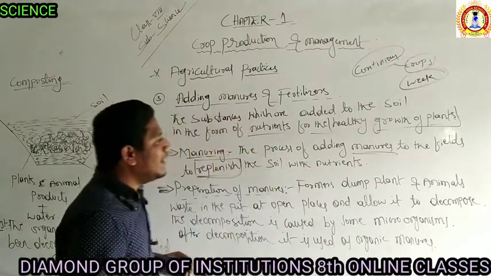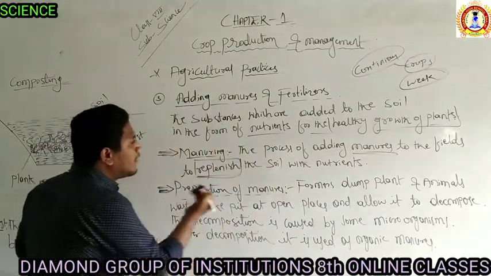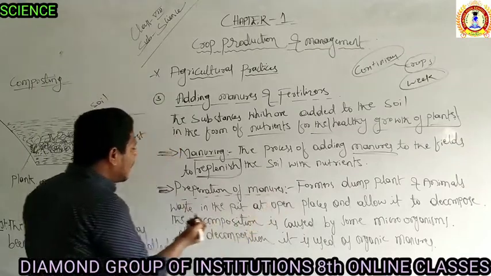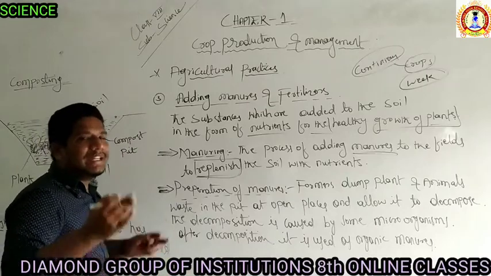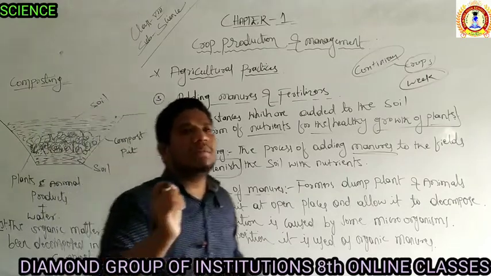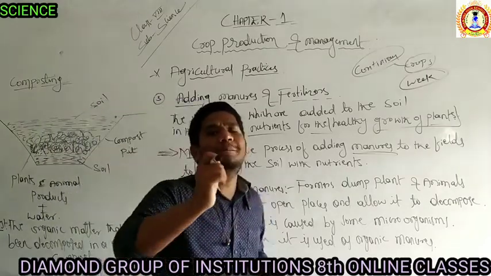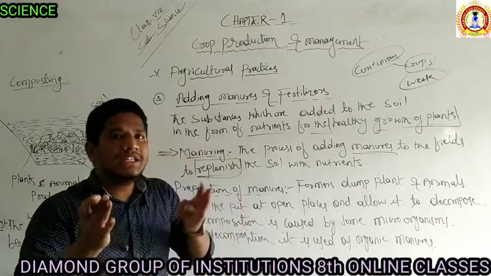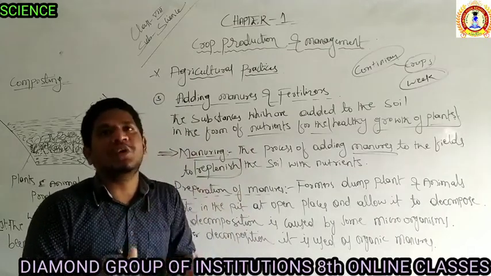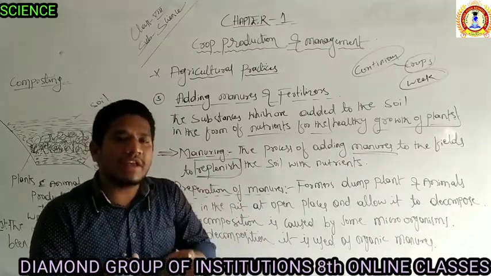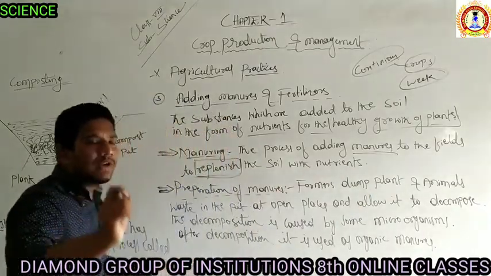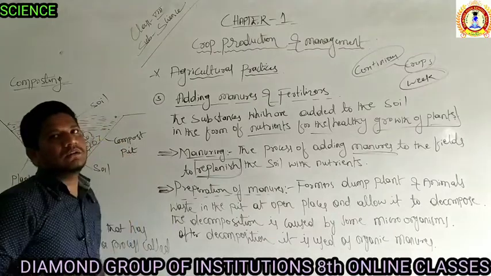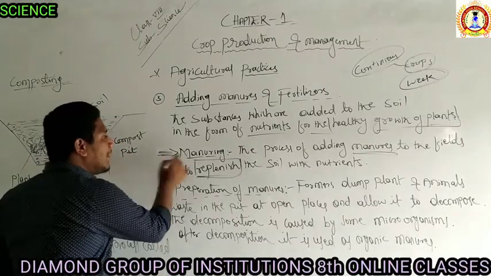When the plant and animal matter is decomposed, that product is called manure. That manure is a little thick, brownish black in color, and rich in nutrients. That manure is taken and put in the soil to replenish the nutrients lost by the soil. That process is manuring.